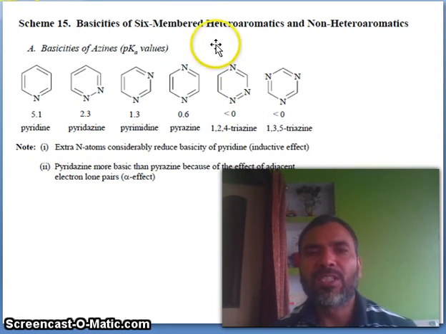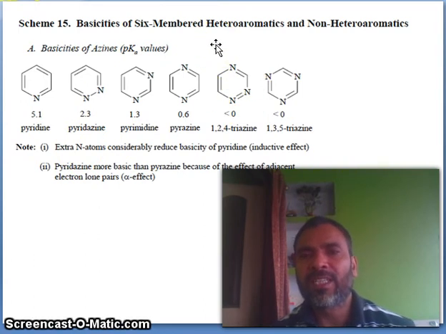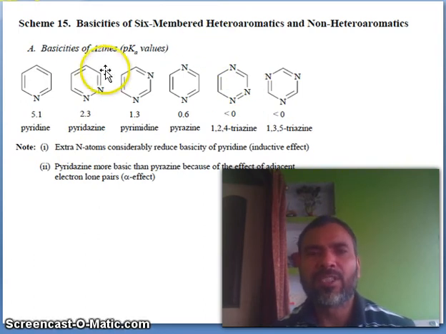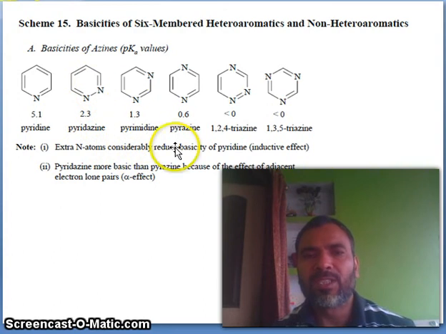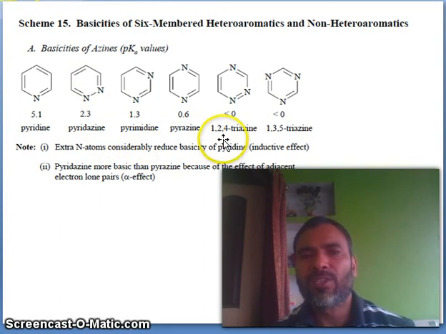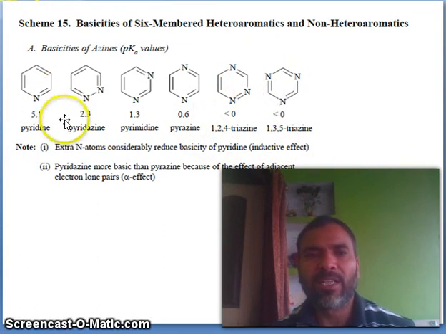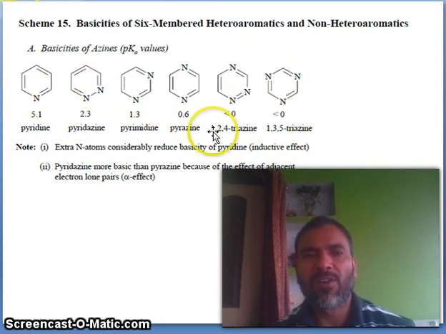Now, basicity of 6-member heteroaromatics and non-heteroaromatics. Basicity of azines, pKa values: pyridine, pyridazine 1,2 positions, pyrimidine 1,3 position, pyrazine 1,4 positions, 1,2,4-triazine, 1,3,5-triazine. Look at the values, you can see here: 5.1, 2.3, 1.3, decreasing. Extra nitrogen considerably reduces the basicity of pyridine. This is the extra nitrogen. Why is it? Due to the inductive effect.